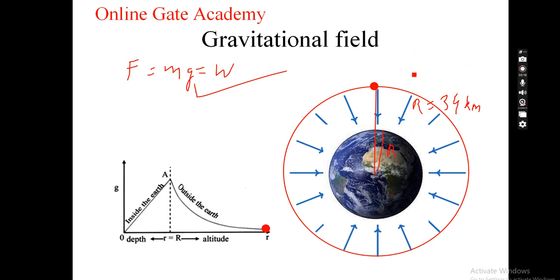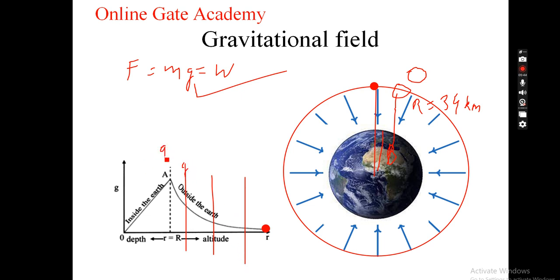So anything we put outside this particular field will not be attracted by the earth, but if we place it on the boundary or edge of this gravitational field, or inside it, it will get attracted towards the center of the earth by this value of g. And you can see that the value of g everywhere keeps changing.